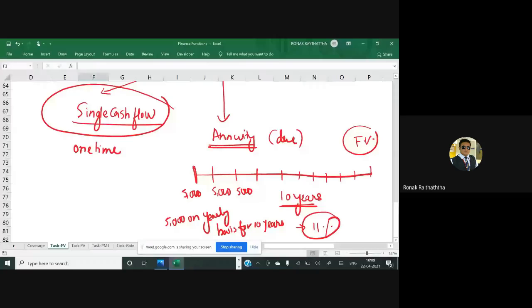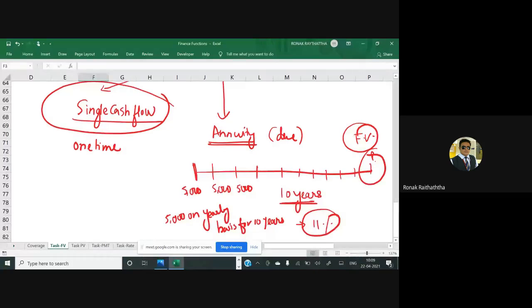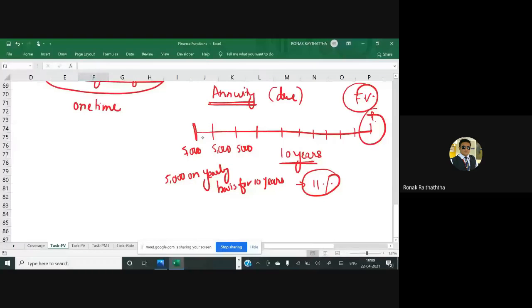Over there, you will have to apply the formula of annuity, because this is an annuity. Now, what are the features of annuity? Try to understand. The first and foremost feature of the annuity is that the amount of investment you are making for each and every period is the same.